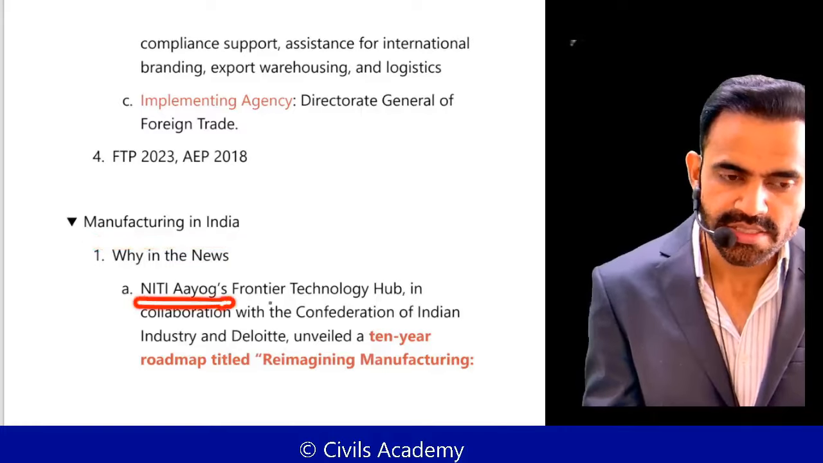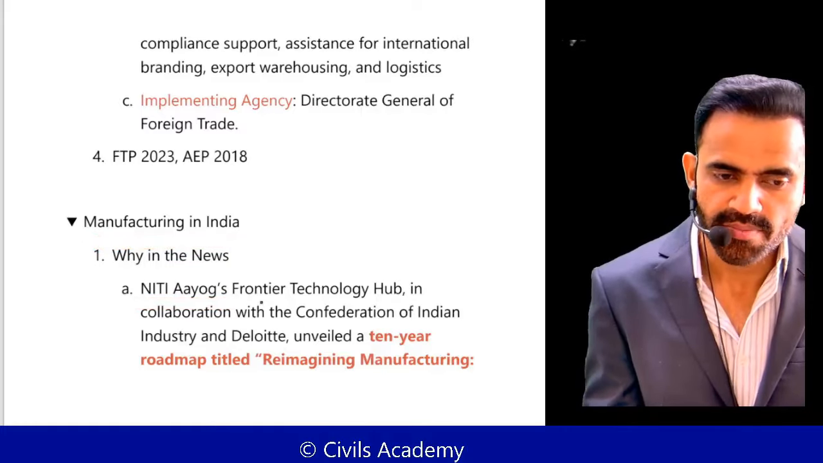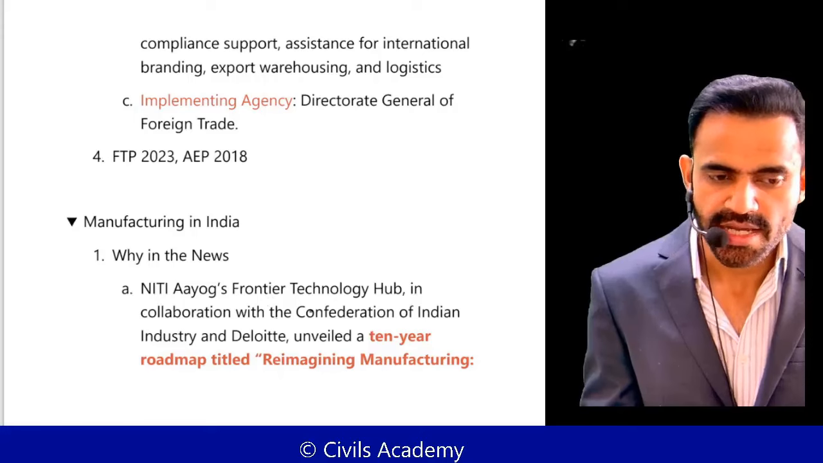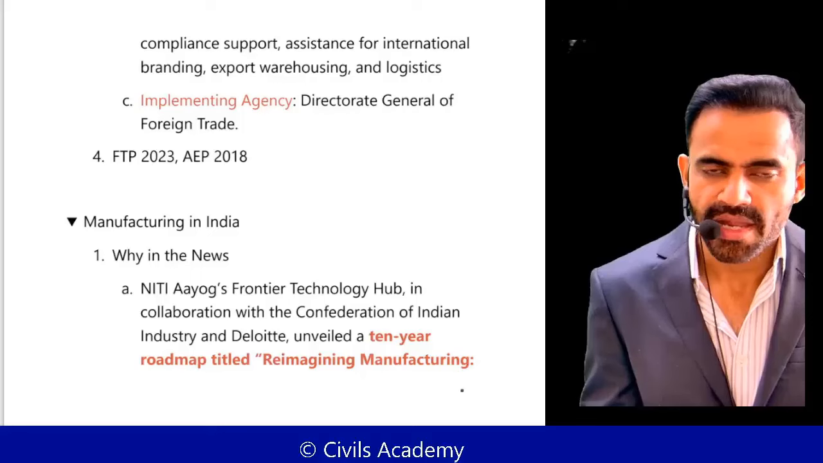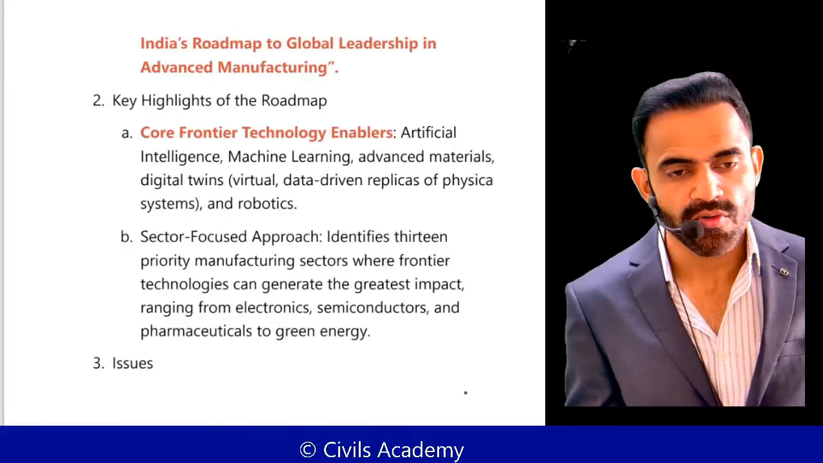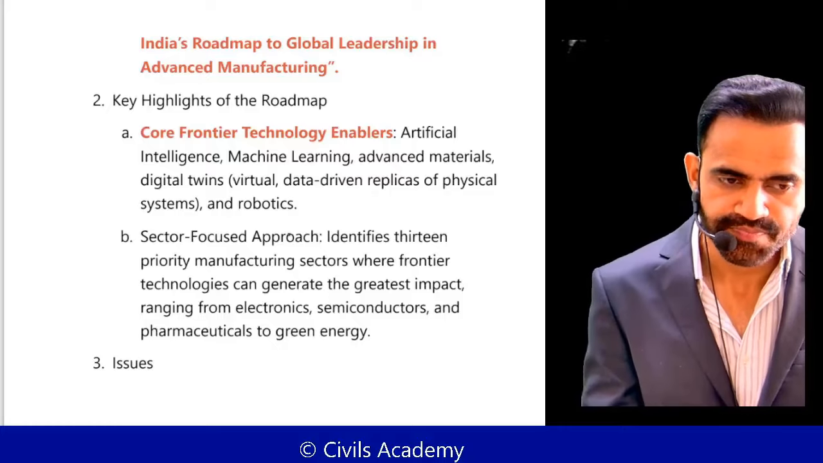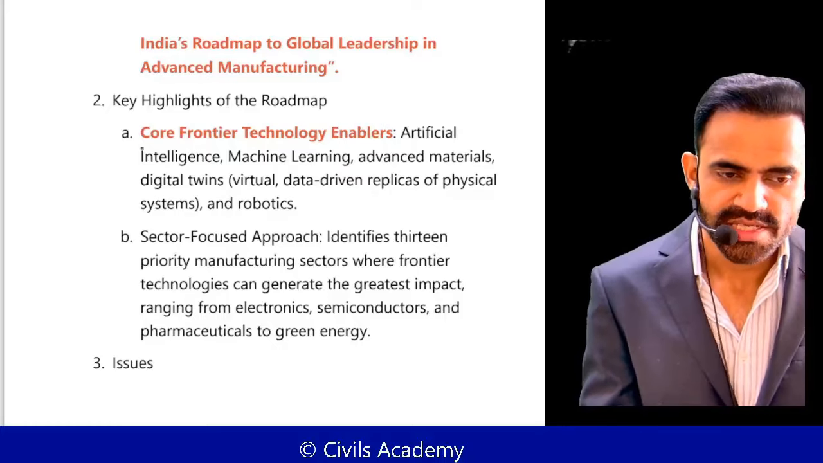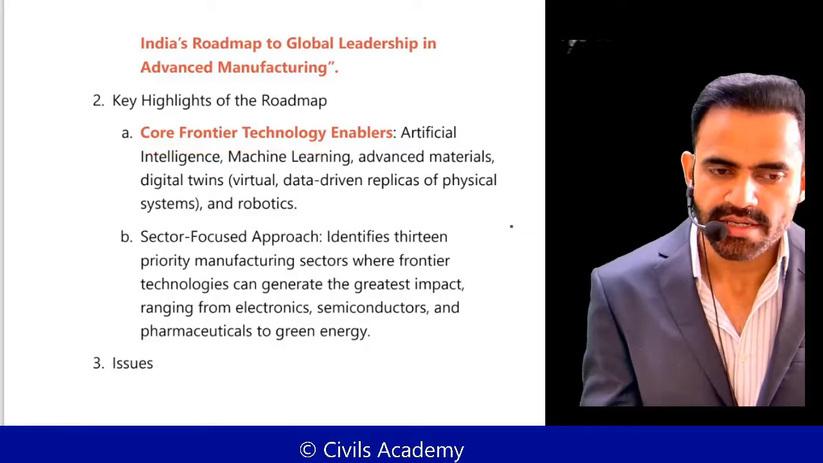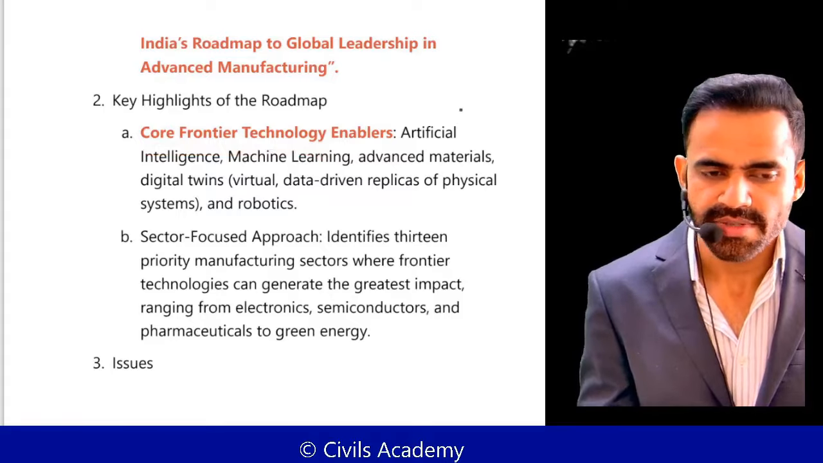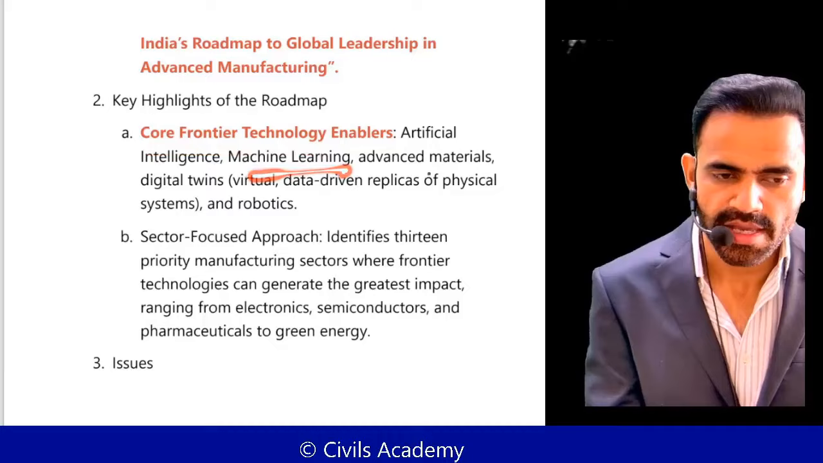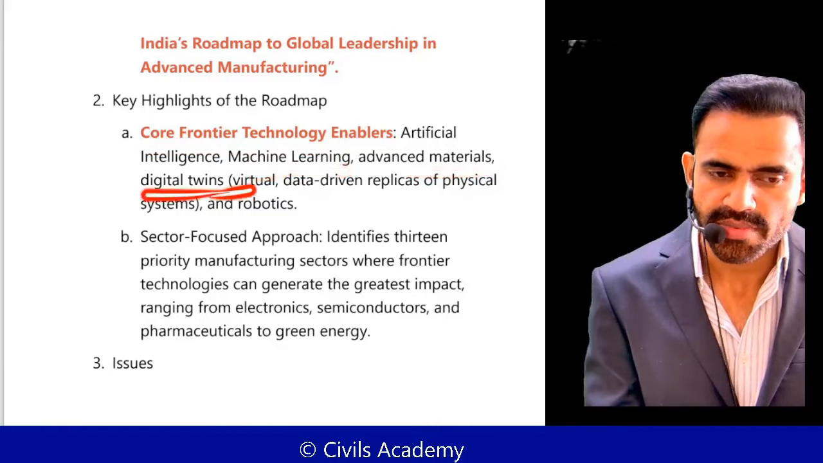Now, recently, Niti Aayog released a report, and that's why this entire issue was in the news. The report is Reimagining Manufacturing. That means we have to focus on manufacturing again with new targets. Basically, we have to focus on core frontier technology. Frontier technology basically means advanced technology like AI, machine learning, advanced materials, digital twin.